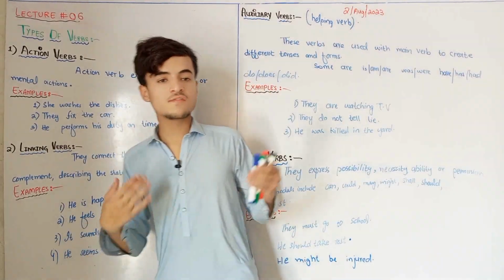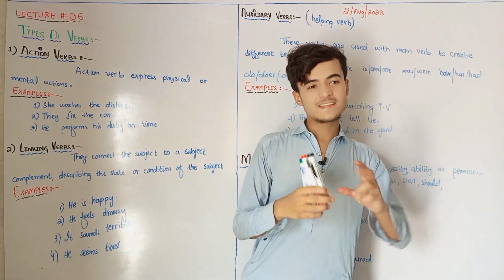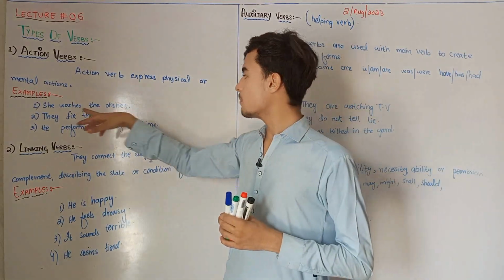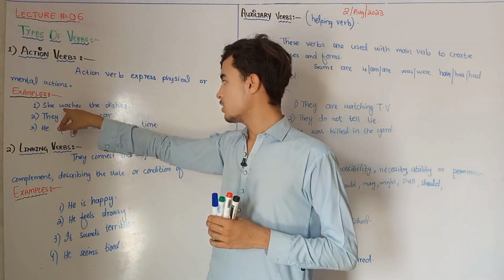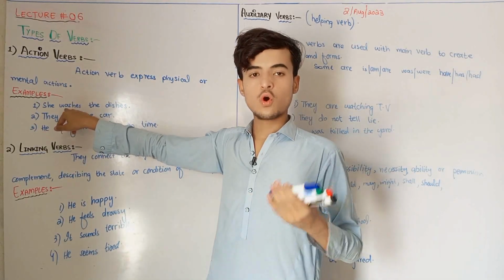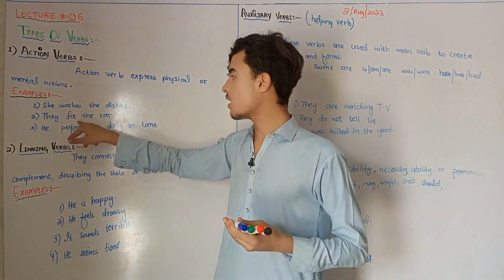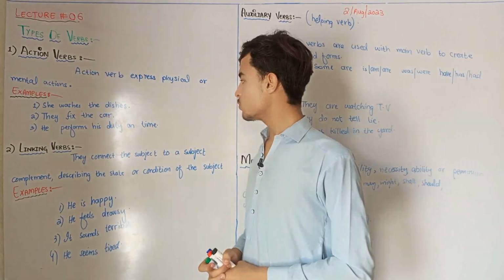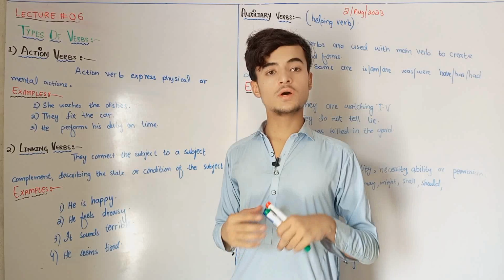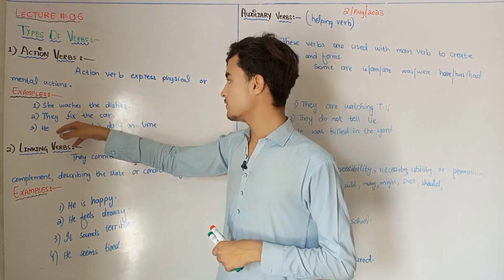Whenever you are doing something physically, that thing is called your action, and those are action verbs. Action verbs are those verbs which show physical action. Wash is a physical activity, so when you wash the dishes, it is a physical action. Therefore it is called an action verb. They fix the car. Fix is an action verb, because you are fixing the car, you are doing work, and you have physical involvement in that. So it is called an action verb.